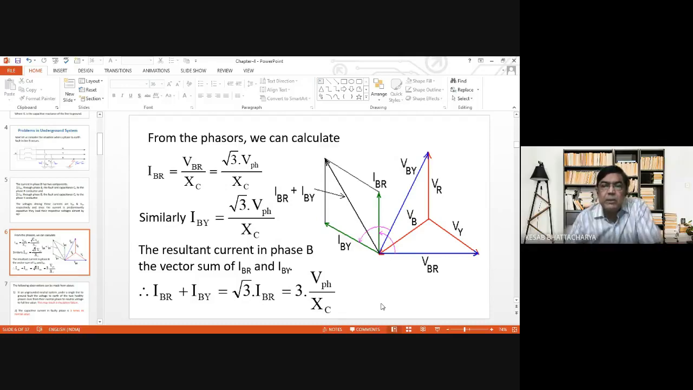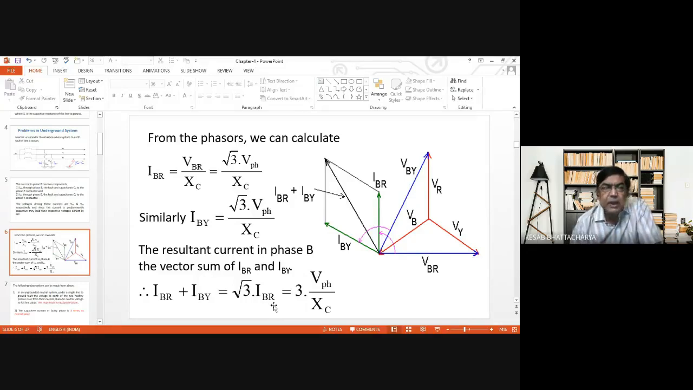Okay, this angle is 60 degrees, so we can find the resultant, and it becomes root 3 times IBR, because the magnitudes of IBR and IBY are equal. Now IBR is again root 3 V phase by XC, so the resultant is 3 into V phase by XC. Is that okay? Yes, sir. So the fault current is 3 times the current flowing through the line to ground capacitances under normal condition. So that is our observation.